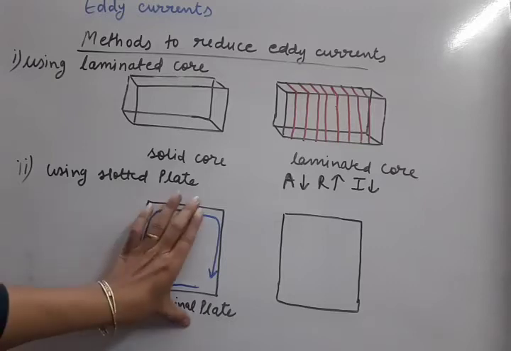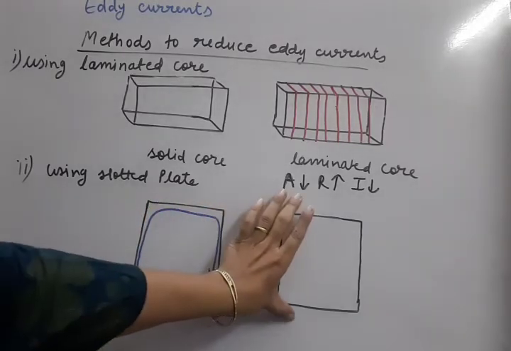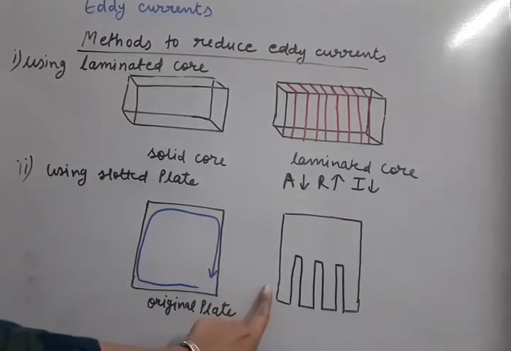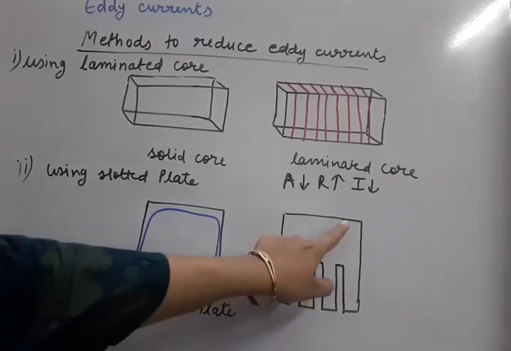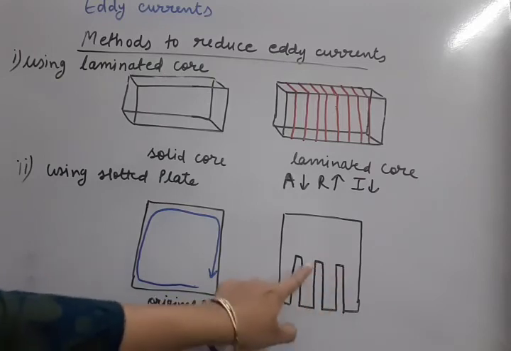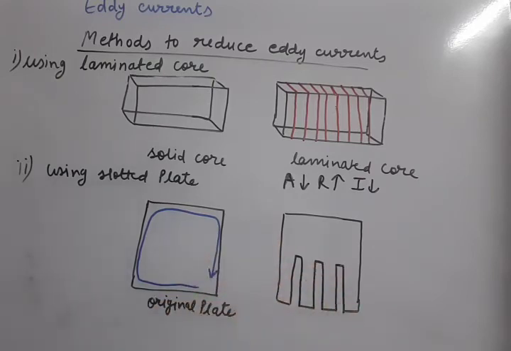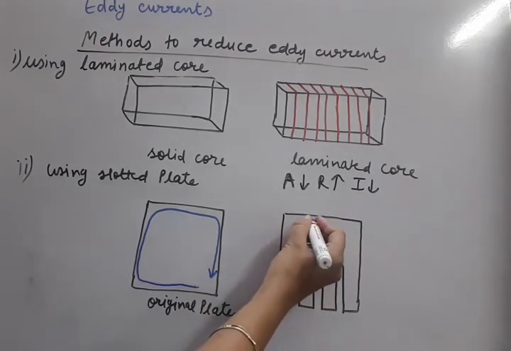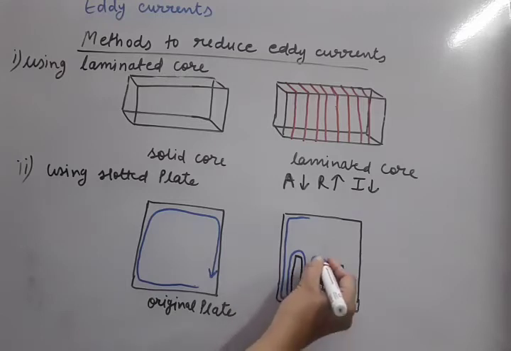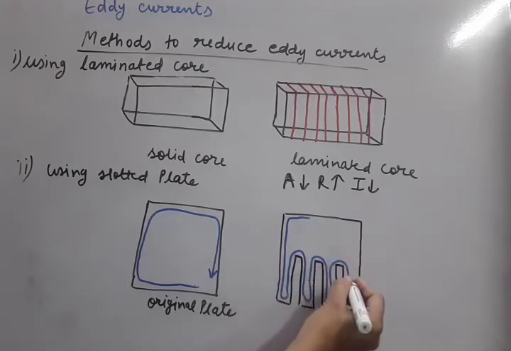Now in place of this original plate, if we make slots in the plate, I will show you how. Slotted plate means this type of diagram. That means we have made small cuts in this plate. Okay, these are cuts. So what will happen now? Eddy current will start flowing like this. If I take this direction, the eddy current has to take the corners. So the eddy current will flow this way, this way.